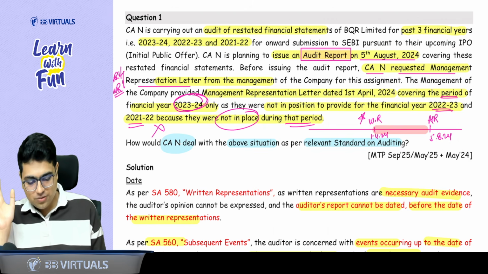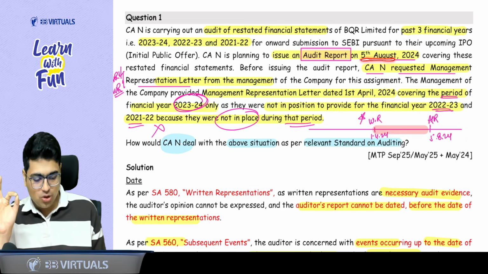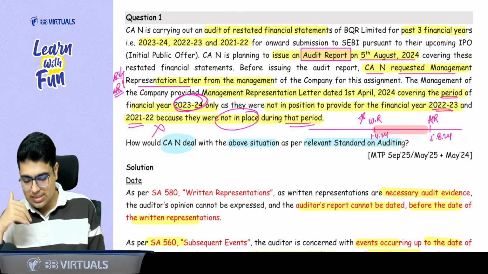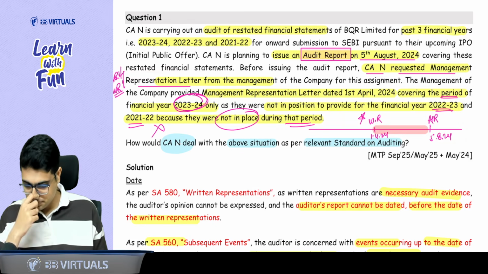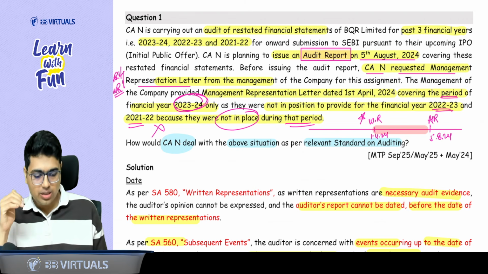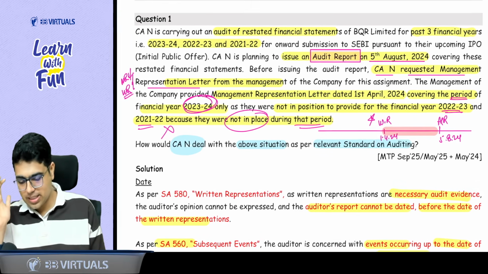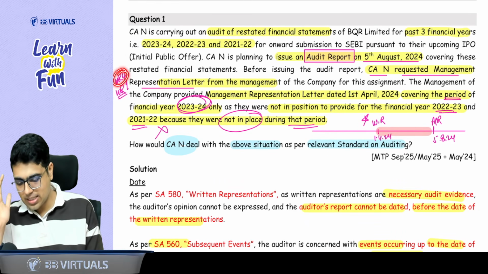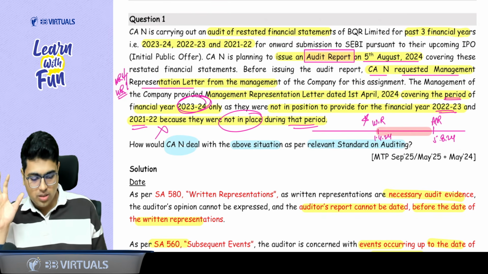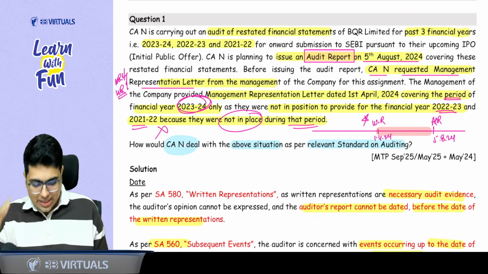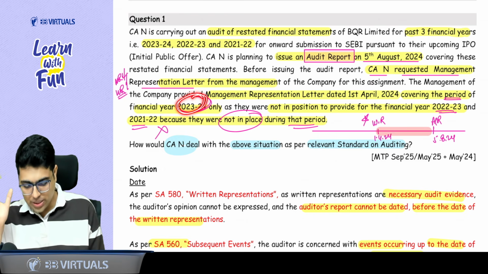CAN is planning to give the audit report on 5th August 24, covering these restated financial statements. Before issuing the report, CAN requested a management representation letter. Management representation letter is another name for written representation. Management provided the written representation dated 1st April 24, covering the period of financial year 23-24 only.